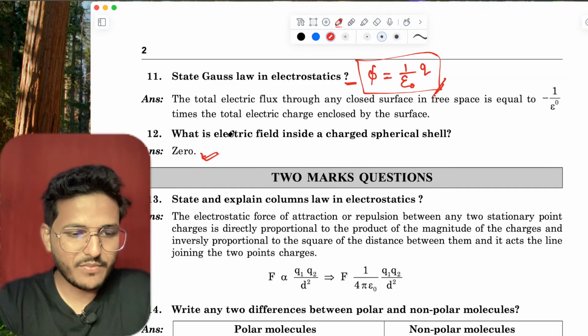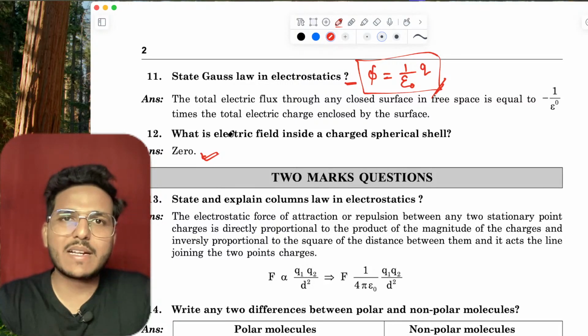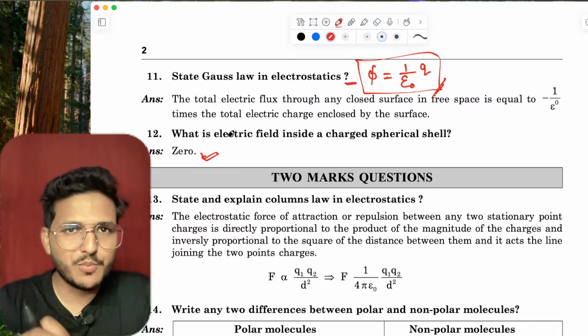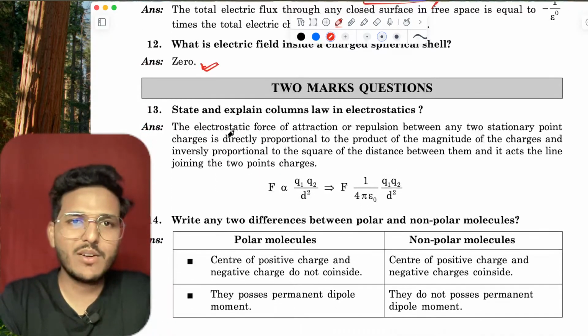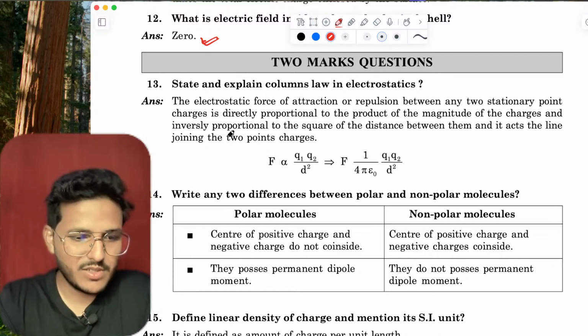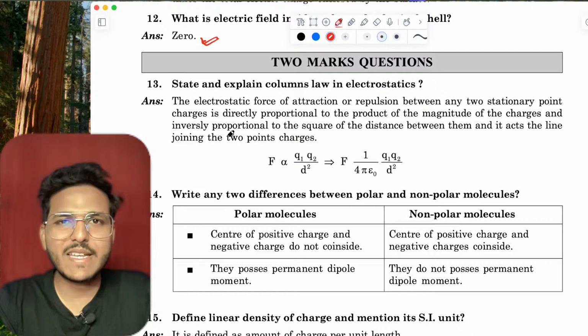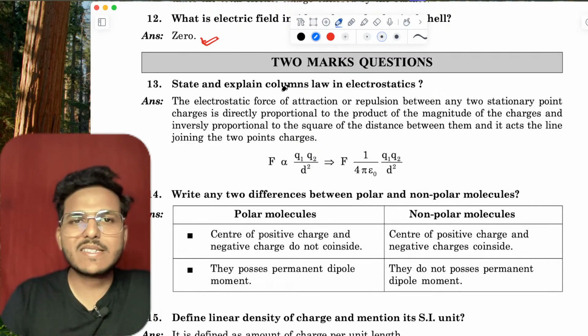The target of this session is that we have to practice many short questions, or you can say in a small time interval we can discuss each and every portion of the chapter. This session is at 2x mode, so don't skip any question. Come to the next: state and explain Coulomb's law.